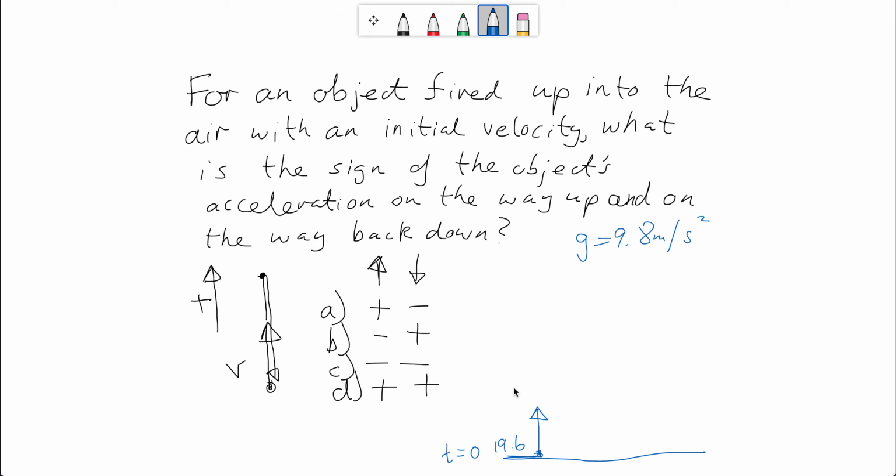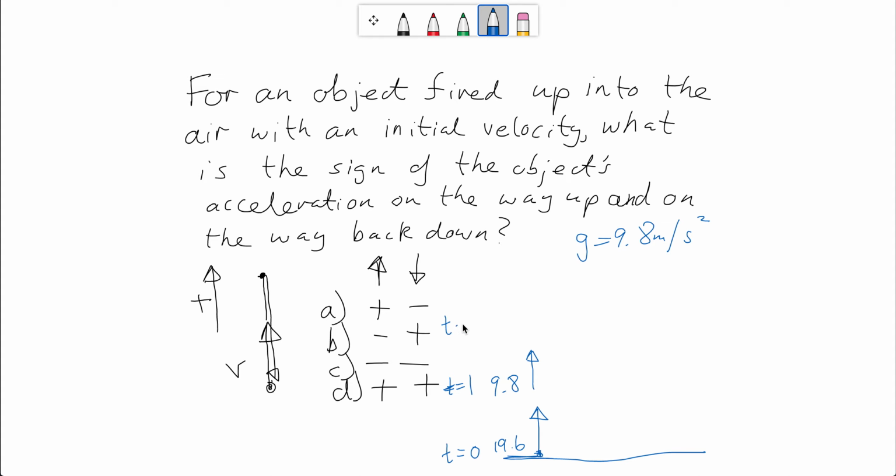Okay, so at time 0, the speed is 19.6 meters per second. A second later, at t equals 1, the velocity will be 9.8 less than that, which is 9.8 meters per second.